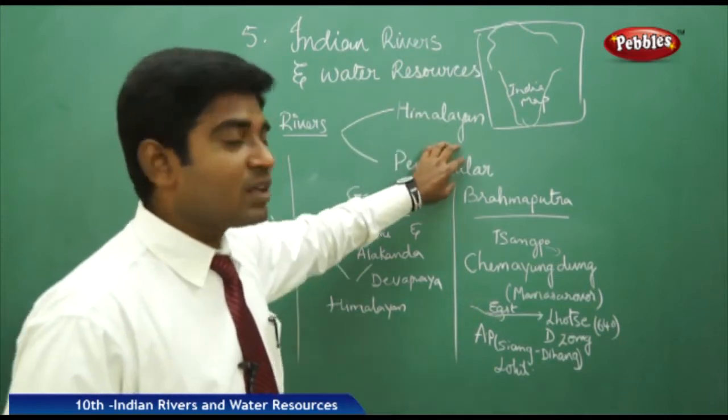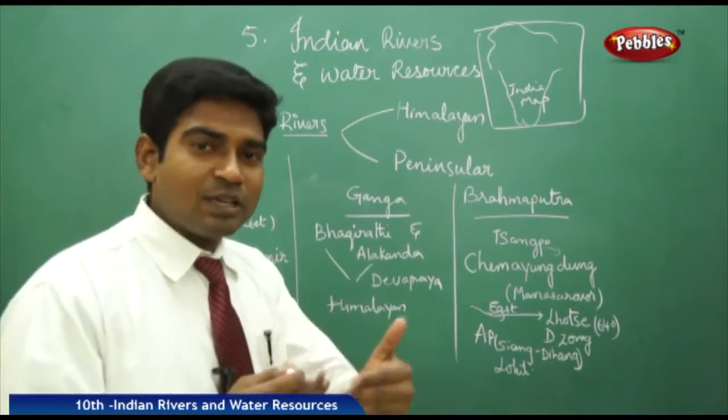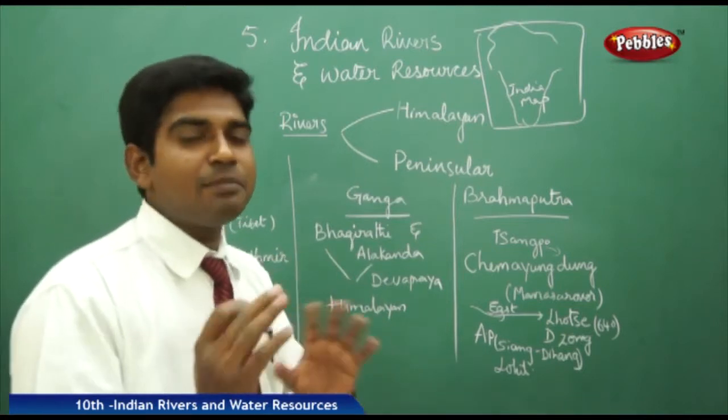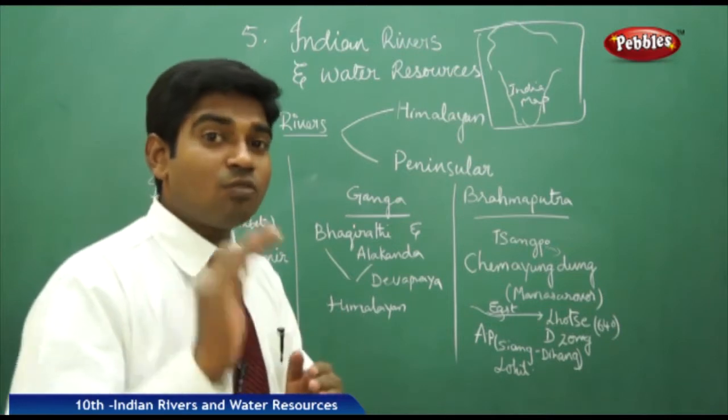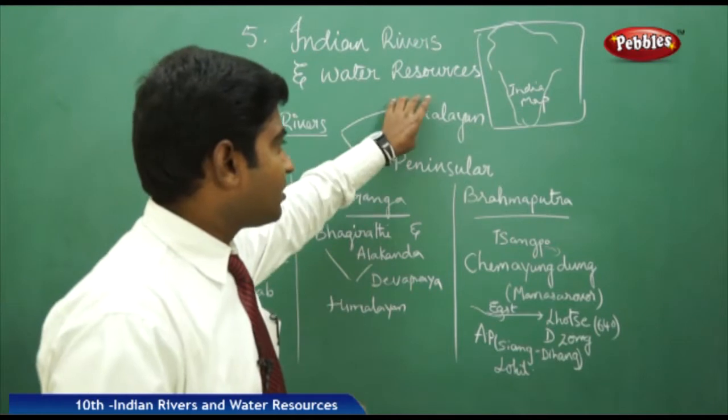When it comes to the peninsular rivers, they may have a seasonal impact, because in the summer season and in the winter season they may be dry, or the level of the water may be less when compared to the rainy season. Now let us discuss the Himalayan rivers.